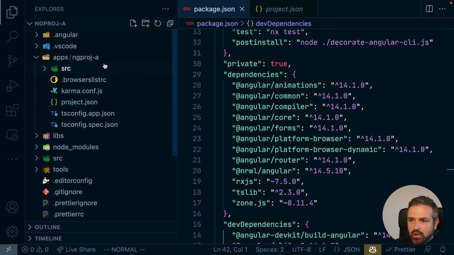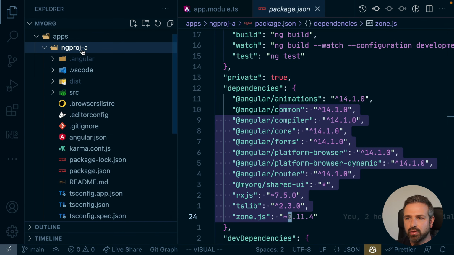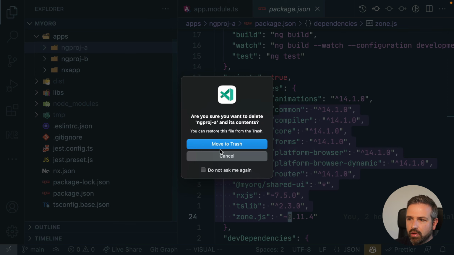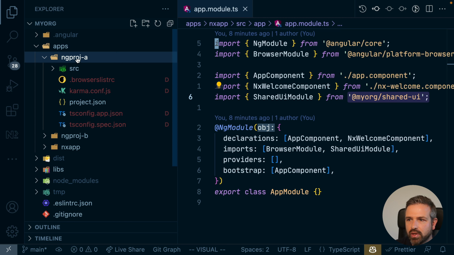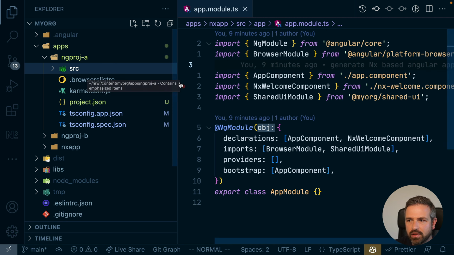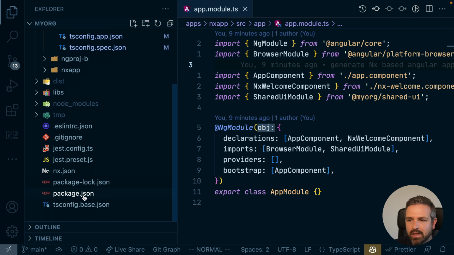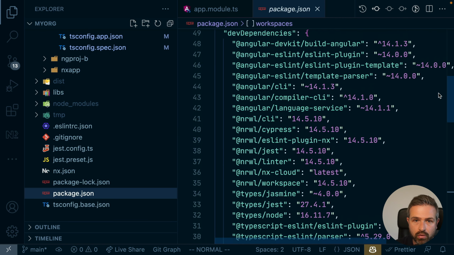So first of all, let me just go ahead and copy this one here, and go over to our migration repository. I could potentially remove this one and just paste in the new repository that we migrated. And so now you see the project.json file here that is referenced. You see the source files which you just copied over. We don't have any package.json here anymore because that is now at the root level. And as mentioned before, if you had some external specific package.json files, make sure to integrate them here at the root level and copy them over.